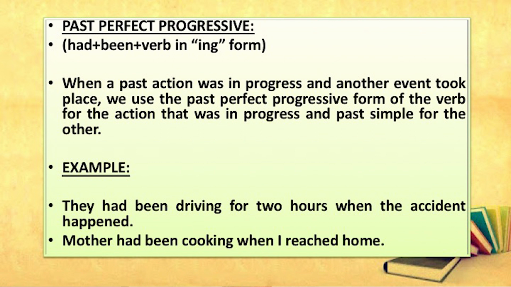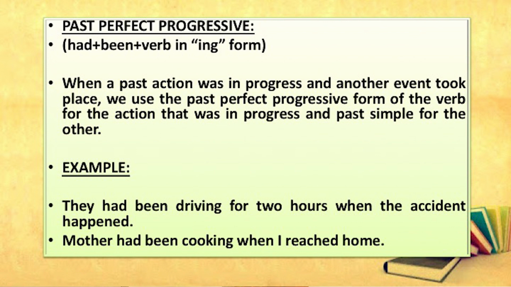When a past action was in progress and another event took place, we use the past perfect progressive form of the verb. One action in progress, another event took place in the past. For this, we use past perfect progressive form of the verb for the action that was in progress and past simple for the other. Take example, you can understand it.